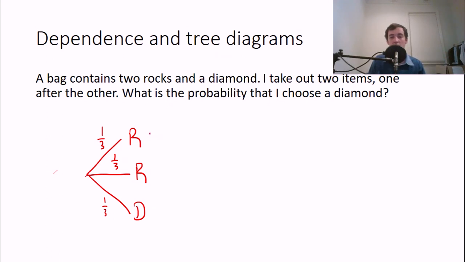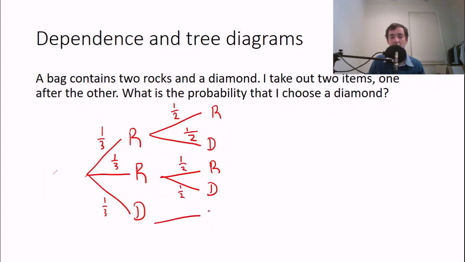Now, because I'm not replacing them, I only have 2 options after I take this rock out. The 2 options are the other rock and the diamond. The probability of getting the rock is 1/2, and the probability of getting a diamond is also 1/2, if I know that I've already taken this rock out. If I take the other rock, I could get the first rock or I could get the diamond. And the probability for each of these is 1/2 as well. And finally, if I take the diamond out, I just have 2 rocks. And it's just as likely that I get either one of those. So that's 1/2 for each of them as well.